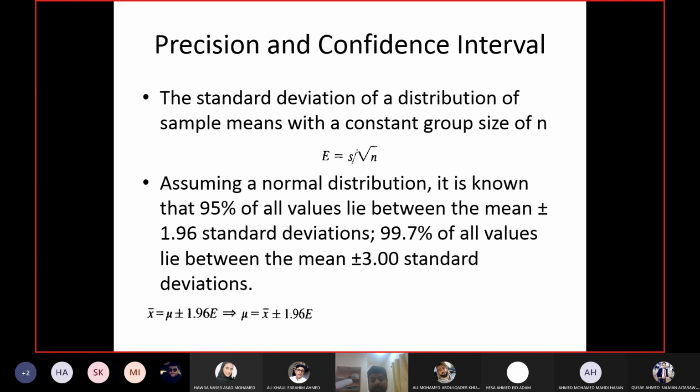Okay, now you may ask me, then where is 100%? I have the 95% range, I have the 99.7% range. Why don't I have a 100% confidence interval range? 100% for field data is not possible. You don't have any model or theorem which can cover 100% of the data coming from the field. Real world data cannot be covered to 100%. There will always be some margin of error. So 100% is not there.